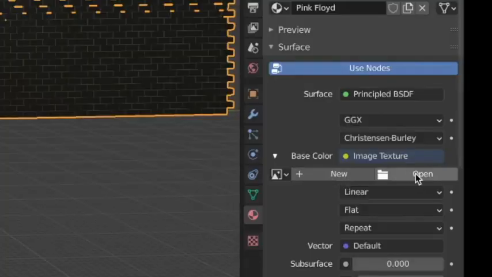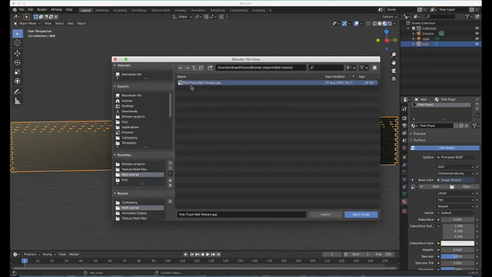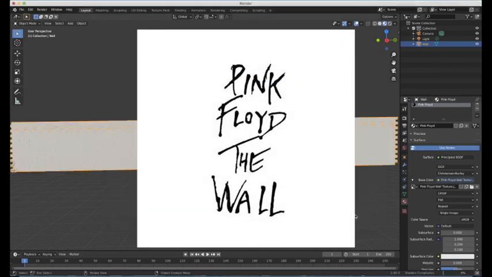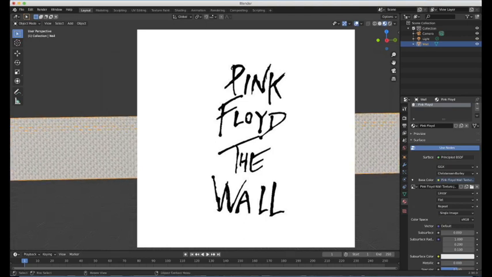And you get the open option now for opening the image. So just find the image where you saved it. This one, this Pink Floyd design. There should be a link in the description so you can find the website where I downloaded it, because it is quite a specific image. It's quite hard to Google this one. It's not exactly the same as the album cover.